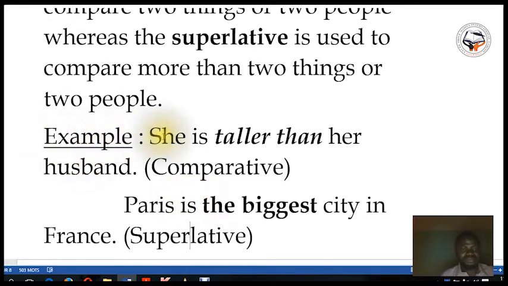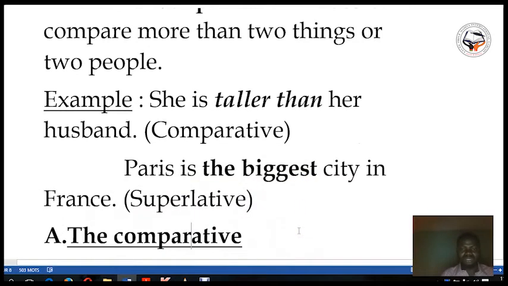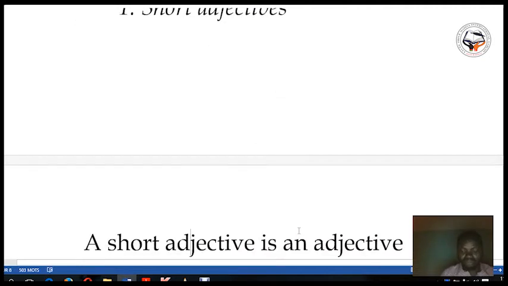Look at the example here. She is taller than her husband. When you look at "taller than" here, it is the comparative. That is why I put comparative between parentheses. Paris is the biggest city in France. Here is the superlative.